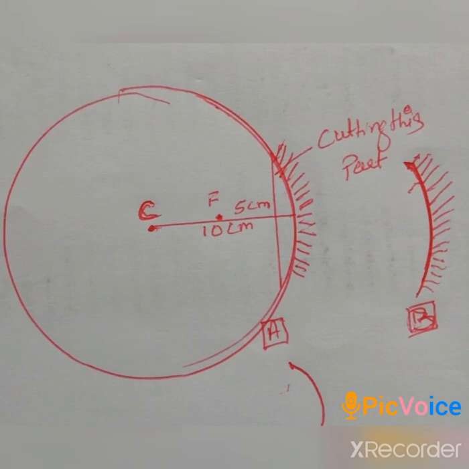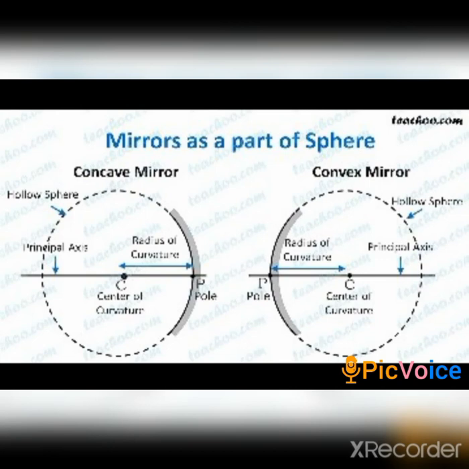The radius of the concave mirror is the same. So the sphere A has the same radius as the small portion which has been cut. From this diagram, you can easily understand that both the concave and the convex mirror are parts of a sphere. But with the concave mirror, the outer surface is polished, whereas with the convex mirror, the inner surface is polished.